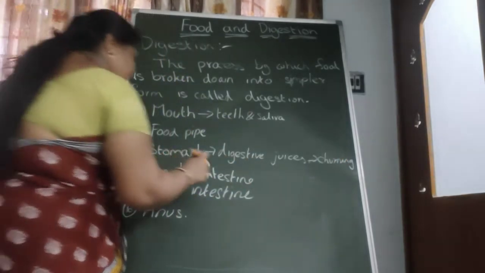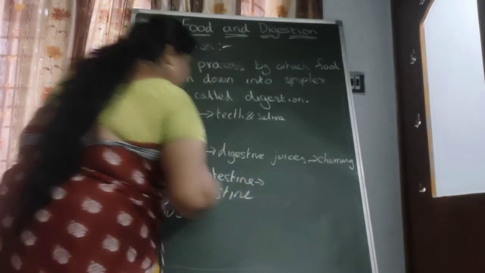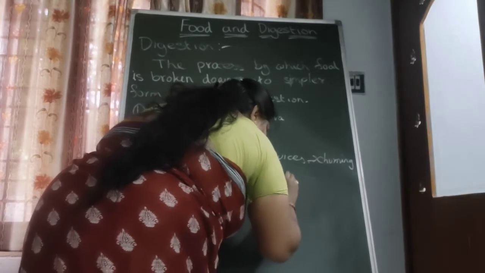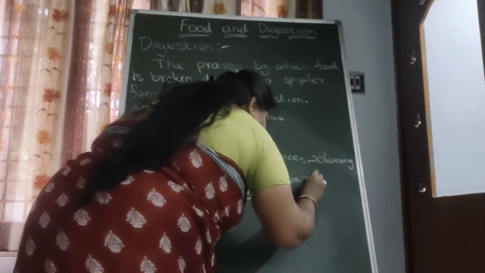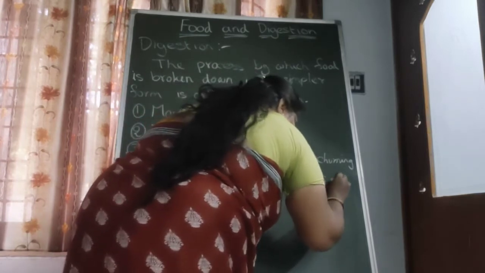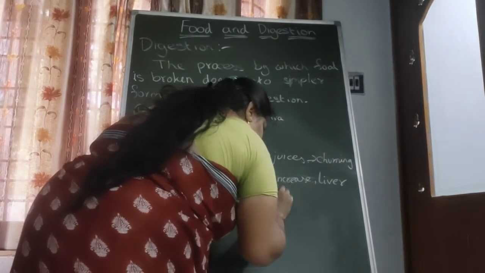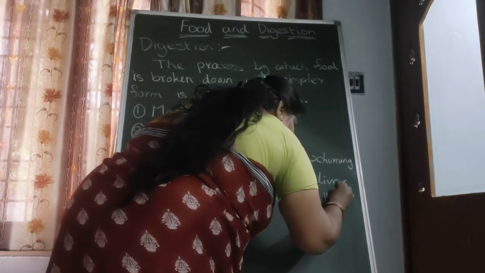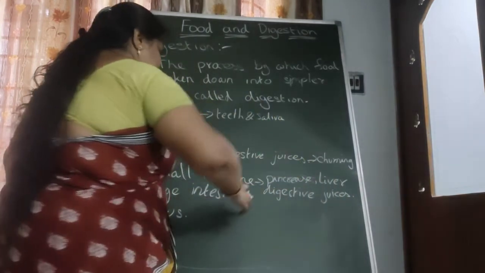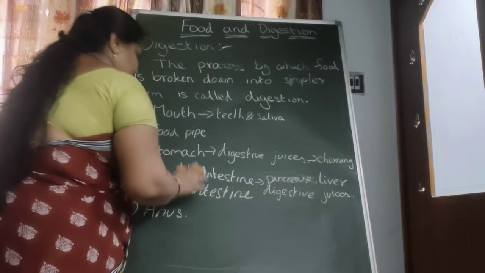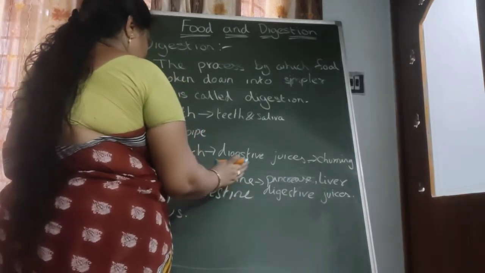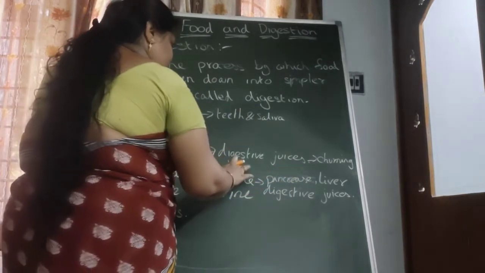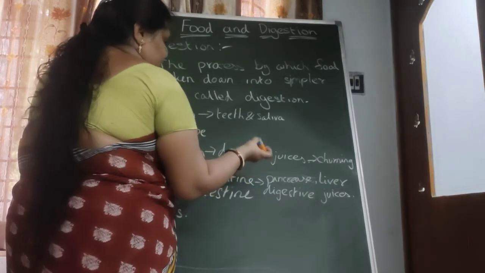Then, in the small intestine, the pancreas and liver produce digestive juices like HCl, etc. These two are involved in the digestion process in the small intestine. These juices change the food substances into simpler form.